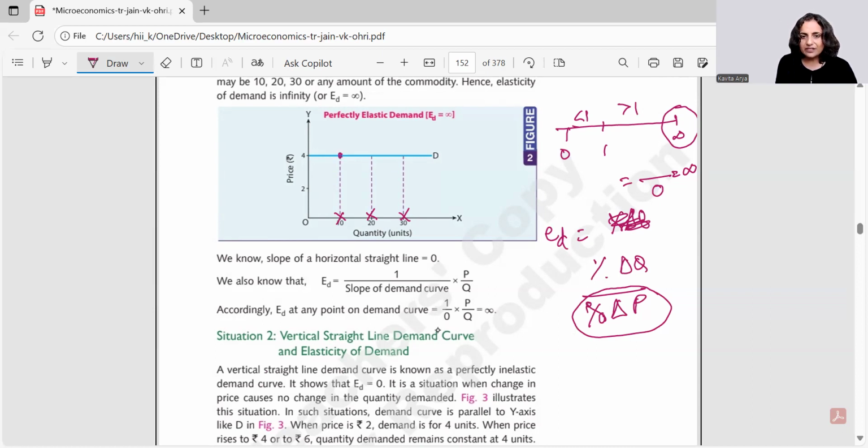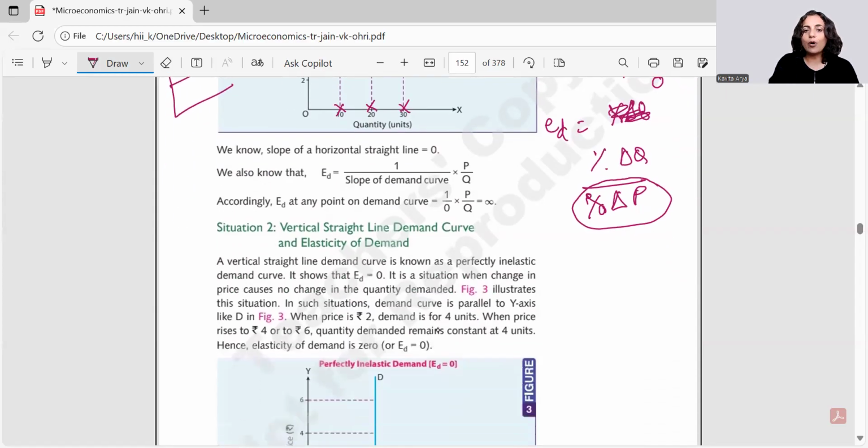So we have the reference points A, B and C where the prices are the same, but the quantities are changing. So such cases give you the example of perfectly elastic demand. And perfectly elastic demand curve is shown with simply a line parallel to x-axis.